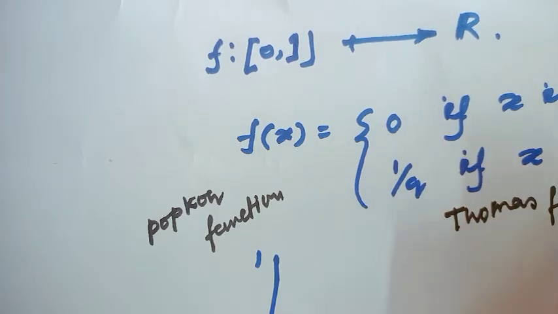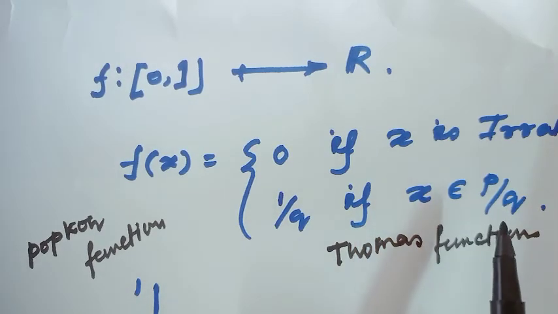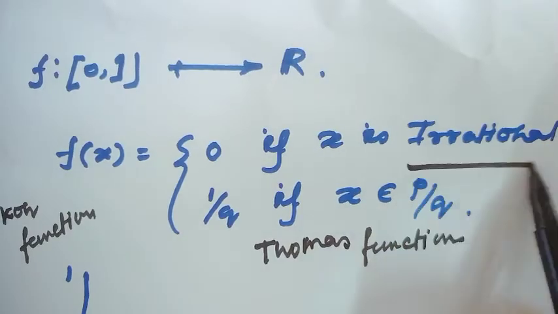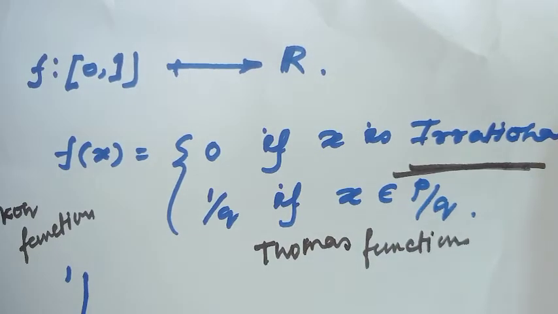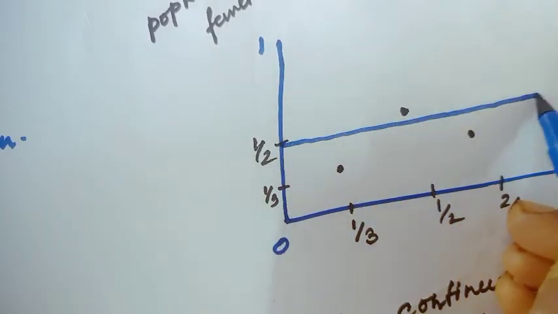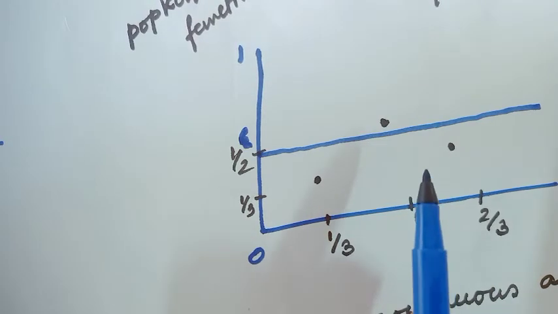Are you getting it? I had defined this type of function in the continuity lecture, and I had seen that this function is continuous only at irrational points. Now I will see whether this function is Riemann integrable. Consider this epsilon. Then how many points exist above the epsilon?